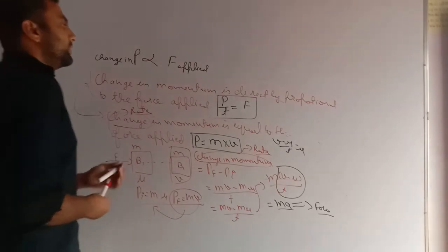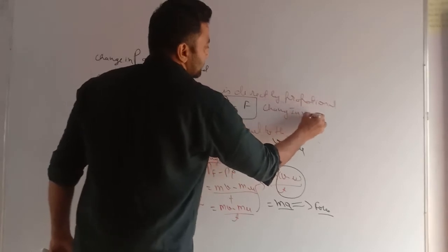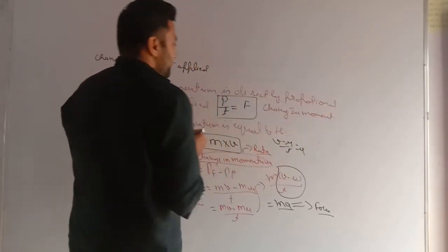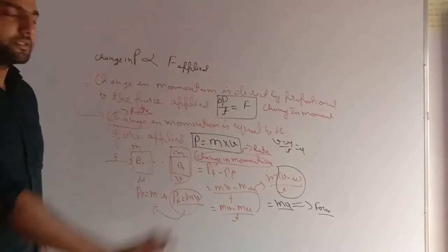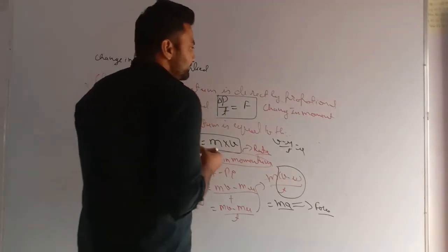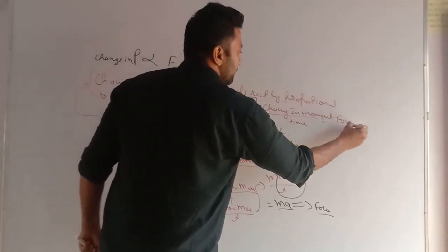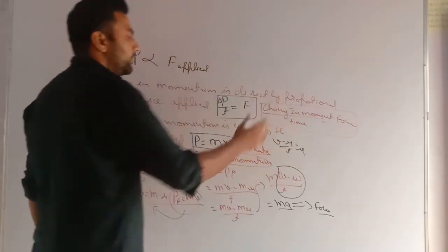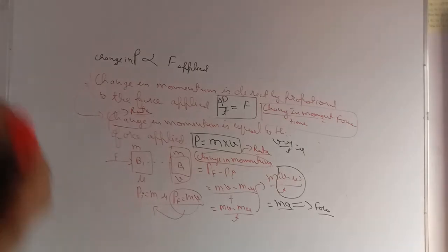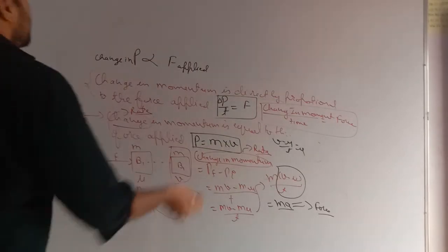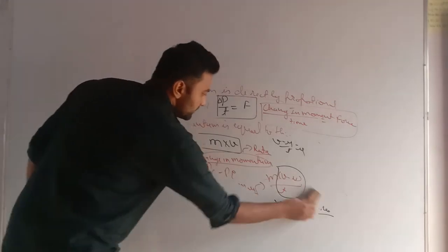Very important, my dear students, you must know this. Change in momentum, or you can write del P. What does this del mean? Del means change. Change in momentum upon time equals the force applied. This is our second law of motion and it is the derivation of it. You must know, more will be the force applied, more will be the change in momentum. Less is the force applied, less will be the change in momentum. No force applied, no change in momentum.